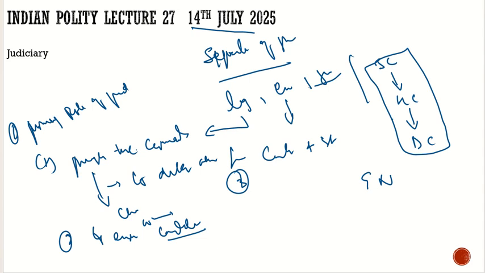There would be conflict between state and state. Who is going to deal with it? Who is going to arbitrate it? It would be the judiciary. So the judiciary will solve these issues.